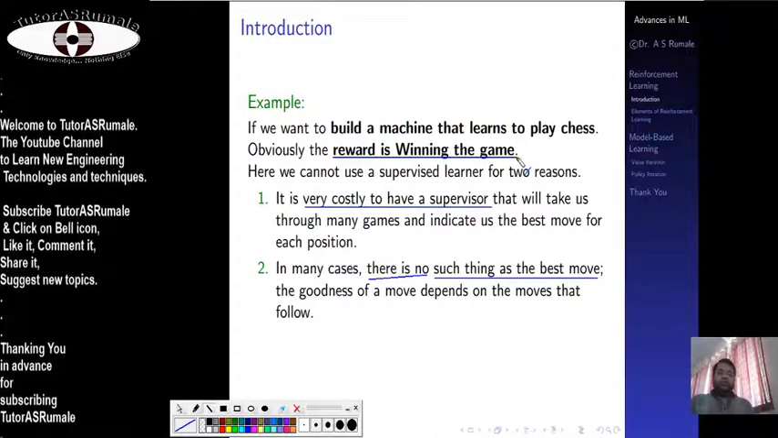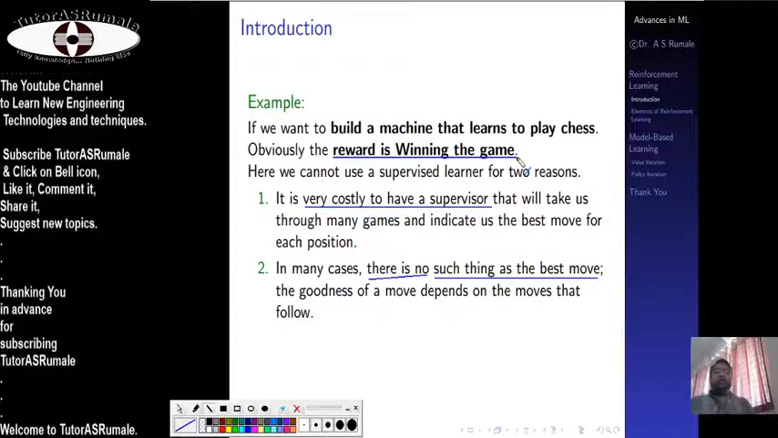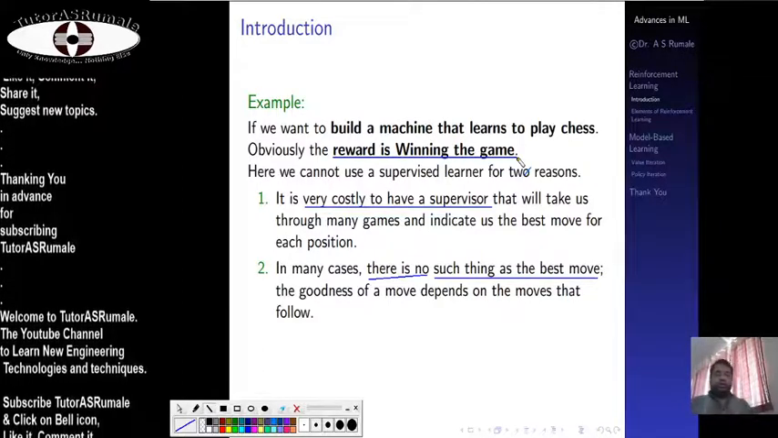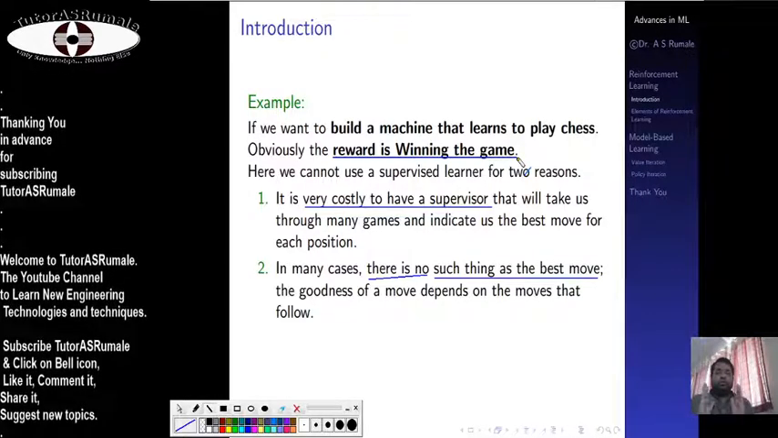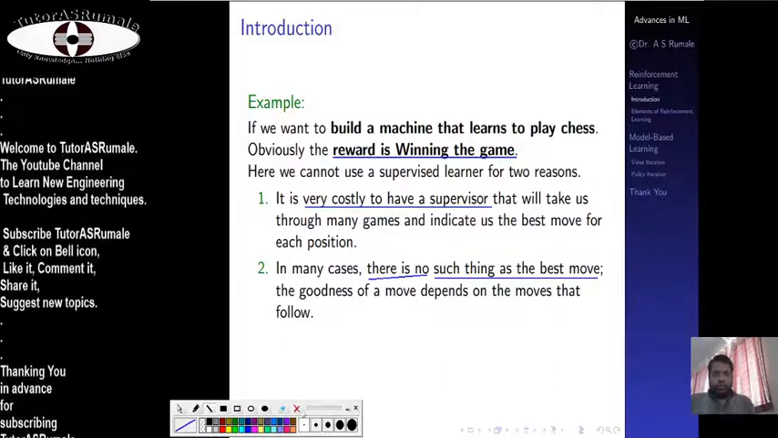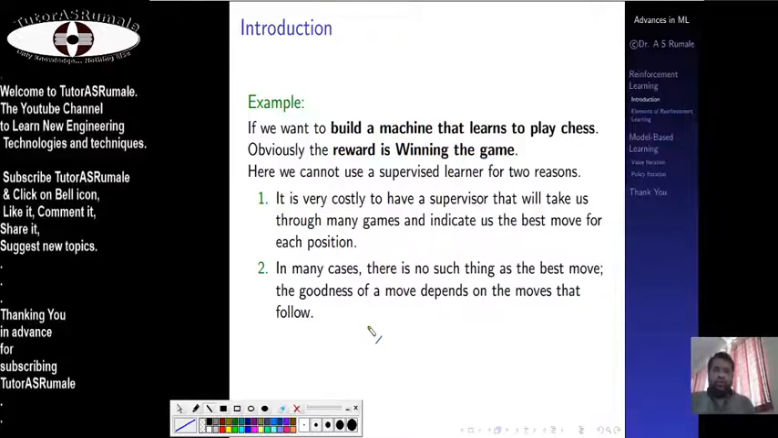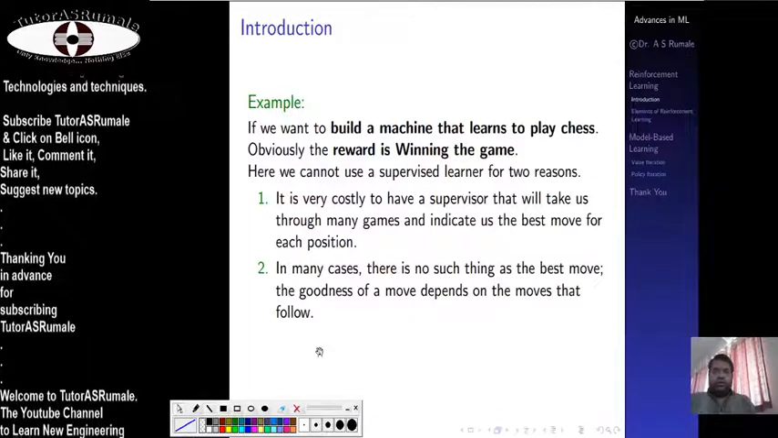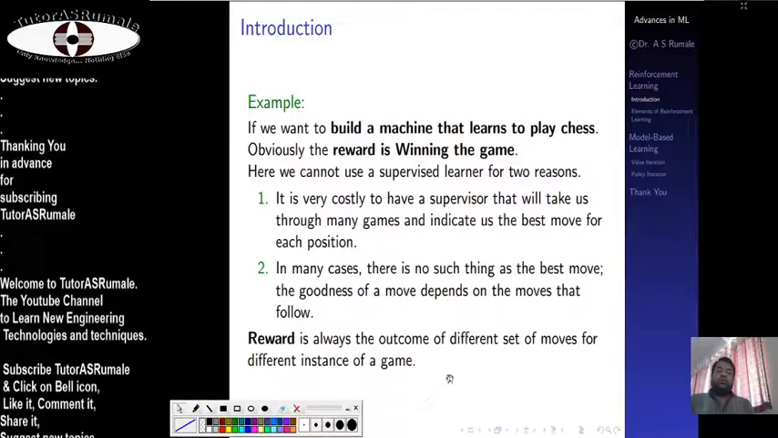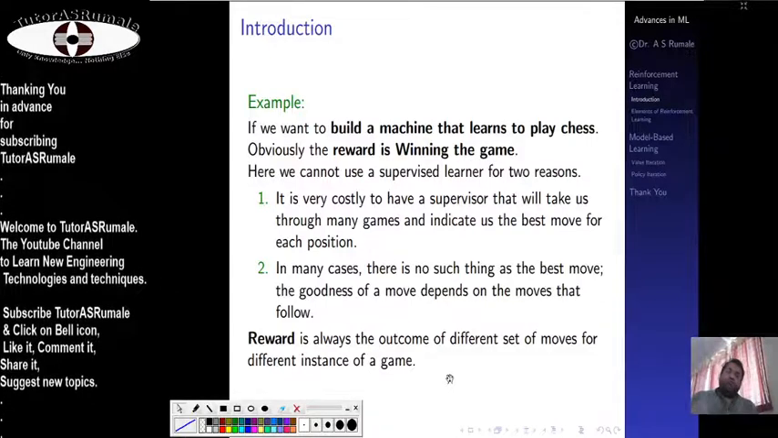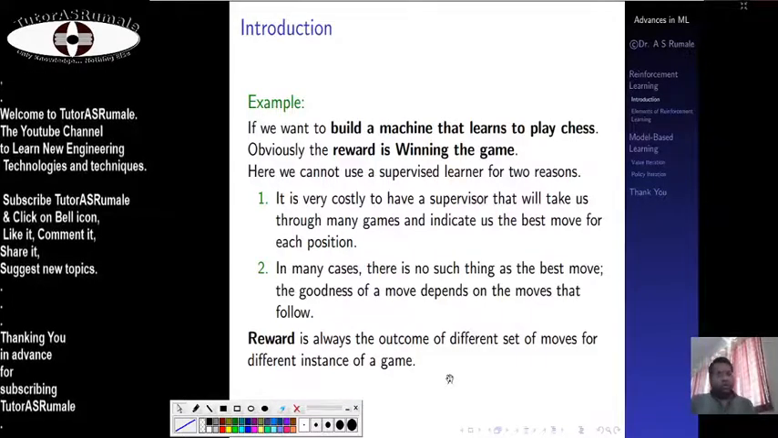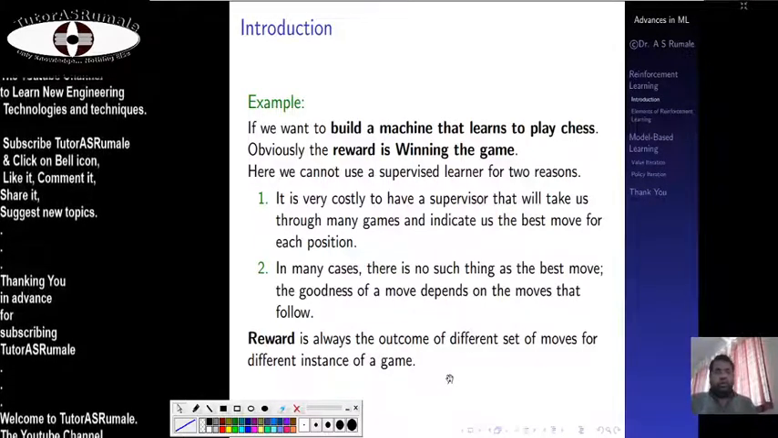So here you have to register the reward of winning and the reward of losing, based on that particular move in a particular situation, and likewise you have to register these. So the model or program you have is a program which registers all these moves. If you see this, you'll find that reward is always the outcome of a different set of moves, for different instances of the game, and it's not always necessary to win each and every move. It's not always necessary to have a positive reward every time to win a game.